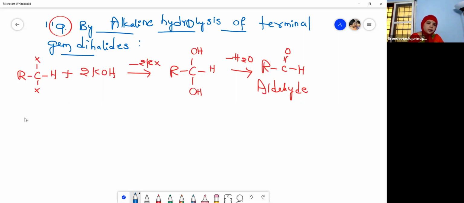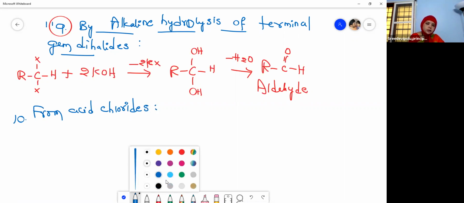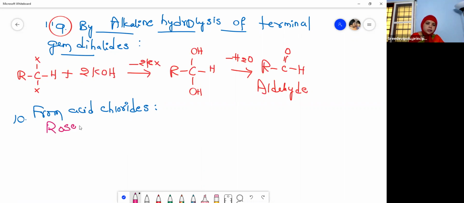Okay, so then coming to the next preparation. This is again a name reaction and an important name reaction, children. This preparation is from acid chlorides. And what is that reaction? This is Rosenmund's reduction. The name of the scientist is Rosenmund. So how aldehydes are prepared by this reaction, let us see.